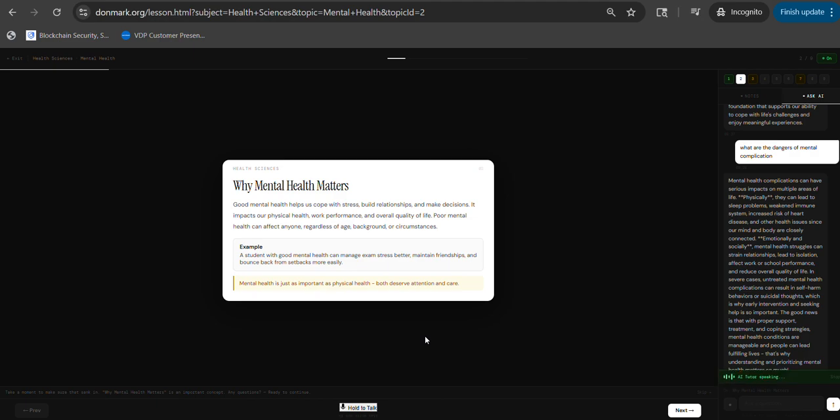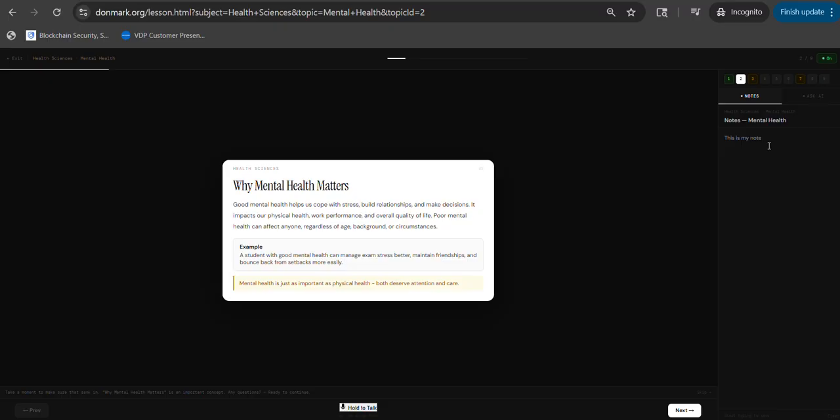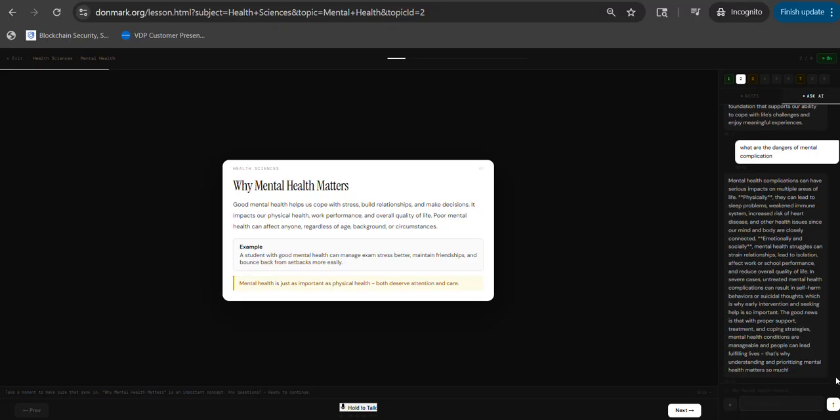Mental health complications can have serious impacts on multiple areas of life. Physically, they can lead to sleep problems, weakened immune system, increased risk of heart disease, and other health issues since our mind and body are connected. Well, I can also decide to stop it while going over to next.